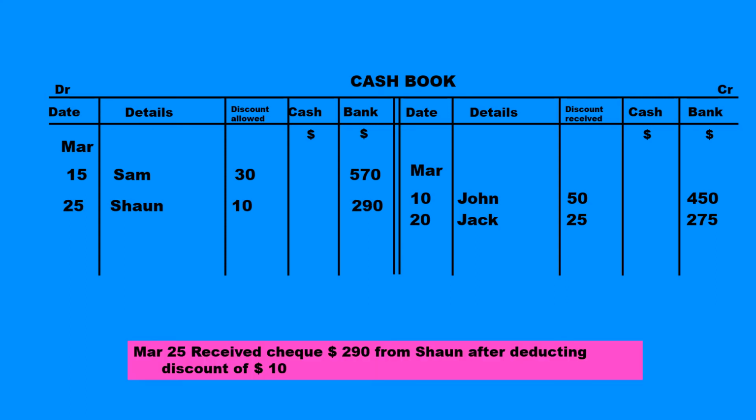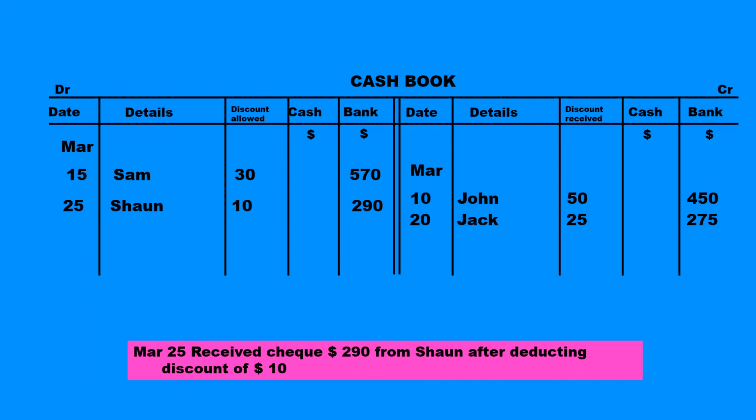Another example, March 25th, received check $290 from Sean after deducting discount of $10. So you can notice again that the discount has already been calculated. Amount received $290, since money is coming in, debit bank account. Discount allowed is $10. Sean, we receive money from the credit customer, Sean.